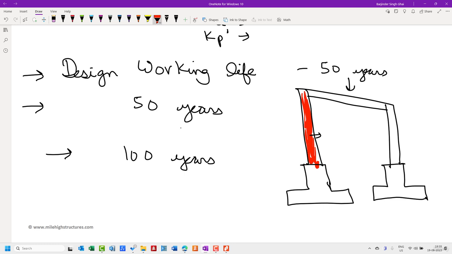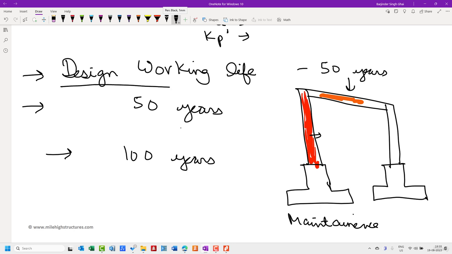The purpose is to support this beam on the top with expected maintenance that can be done. Like after 20 or 25 years, a little bit of maintenance may be required, a little bit of rusting may happen, or a little bit of paint job is required after 4 to 5 years. So that maintenance can be done, but it is not that the replacement has to be done for this particular column, or it has to be simply removed and a new steel column has to be installed. That is not the intended purpose.